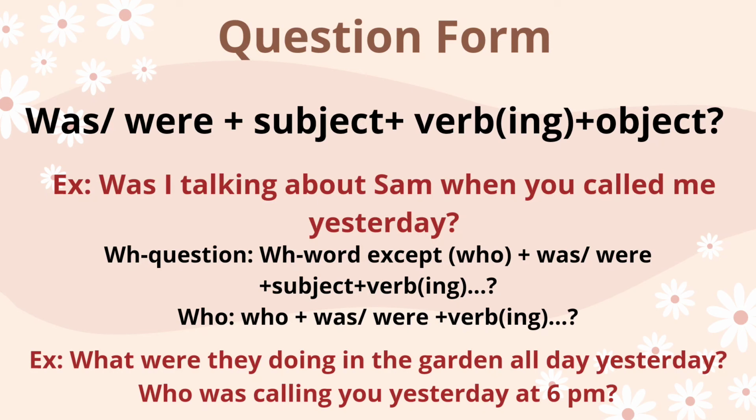And then for the WH questions, we put the WH word, except who, of course, plus was or were, plus the subject, plus verb, plus ing, and then we put the question mark. And for who, we put who instead of the subject, plus was or were, plus verb, plus ing, and then we put the question mark. For example, what were they doing in the garden all day yesterday? Who was calling you yesterday at 6 p.m.?